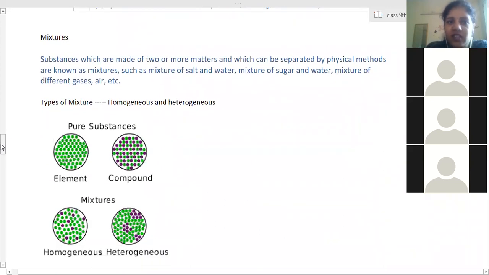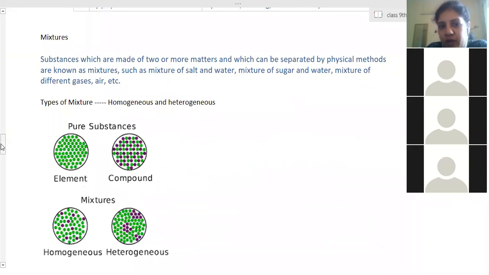Just now we have seen mixtures are substances in which two or more matters are mixed, which can be separated by physical methods, and their composition is not uniform throughout. That means they are not equally distributed everywhere. Such as a mixture of salt and water, sugar and water, or different gases, that is air. All these are mixtures.